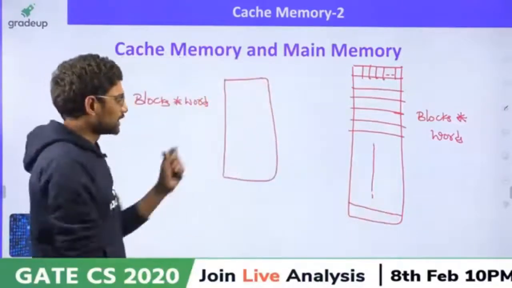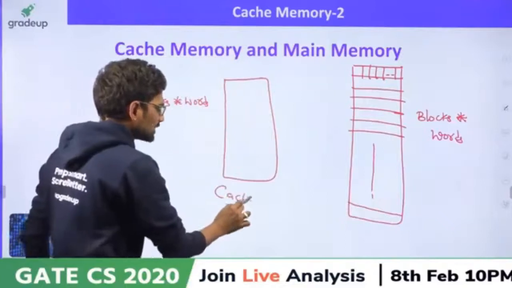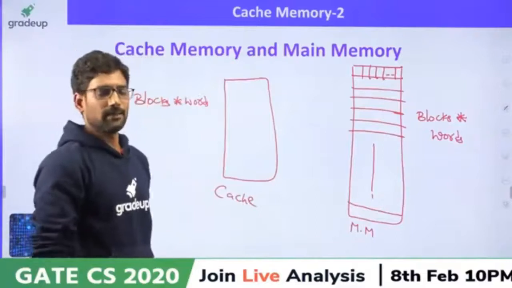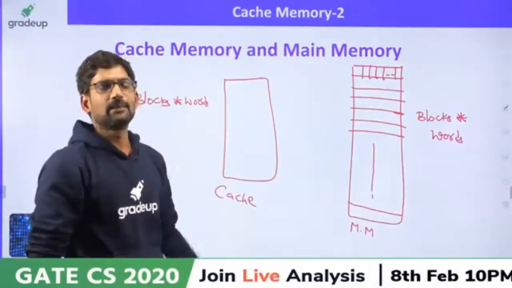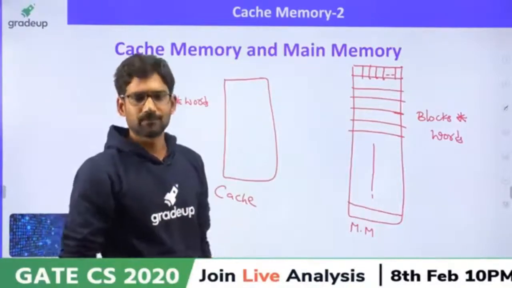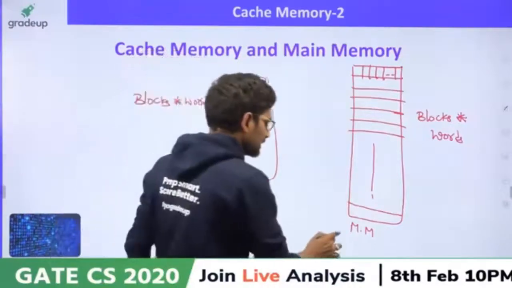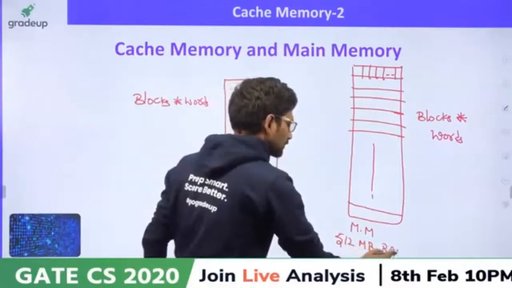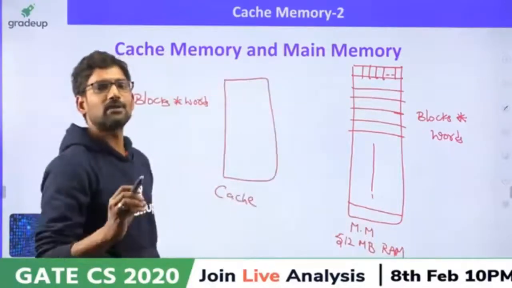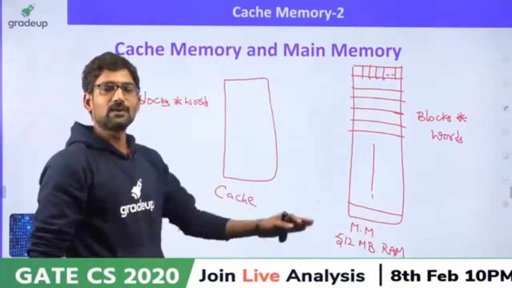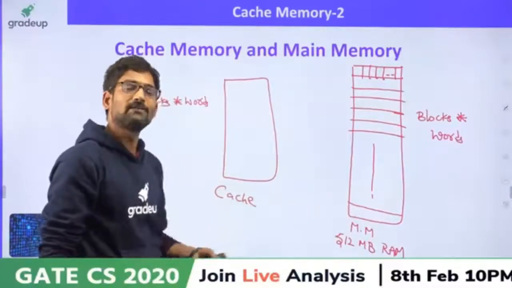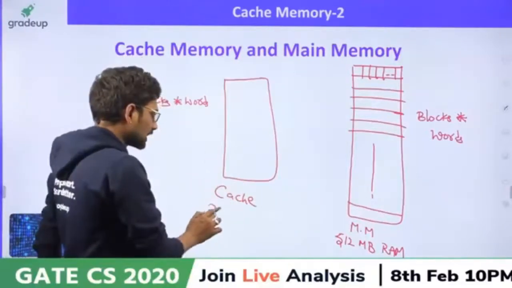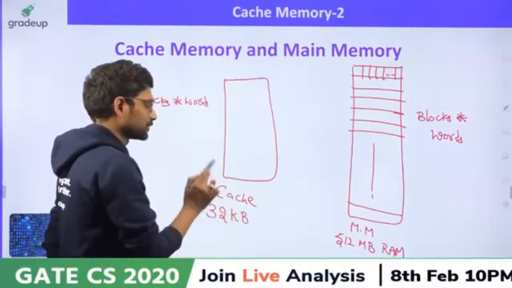Between main memory and cache memory, whose size will be big, guys? Definitely main memory size will be big. Main memory means RAM. Let us say it is a 512 MB RAM. For a 512 MB RAM, the cache would definitely be in kilobytes, so let us say a 32 kilobyte cache.